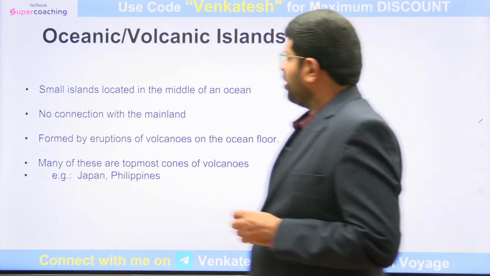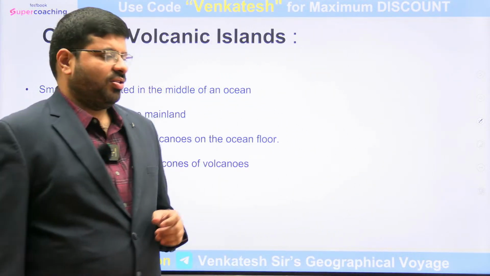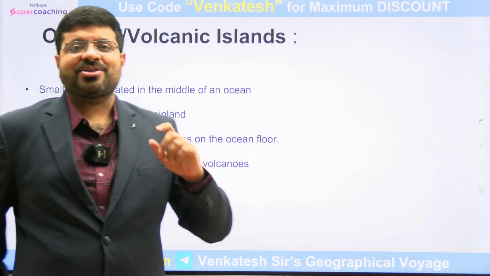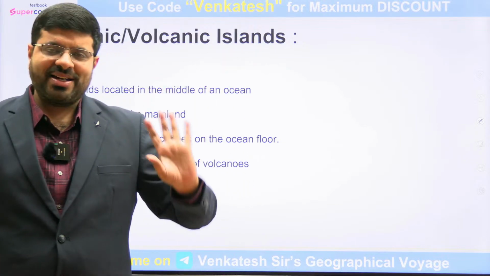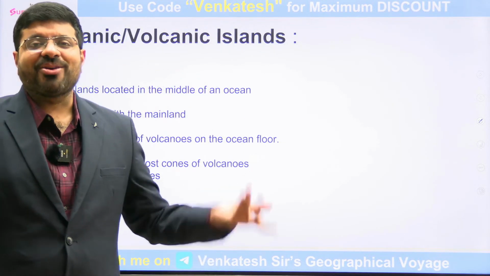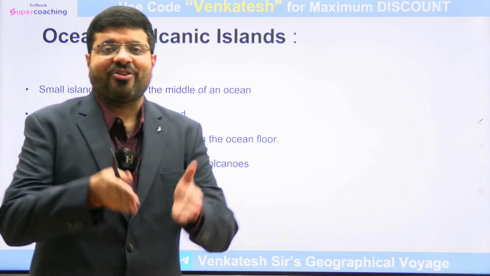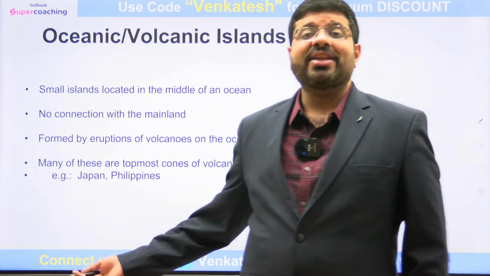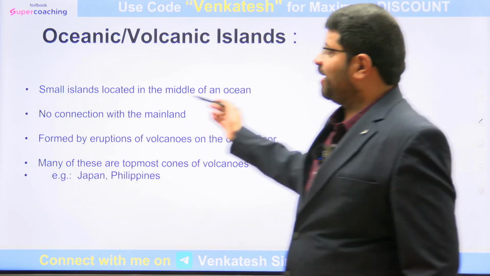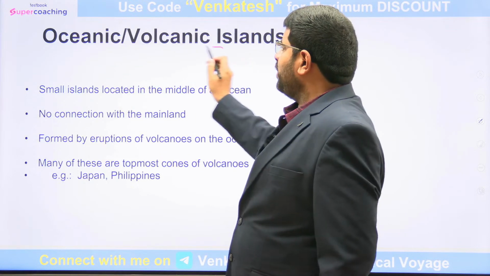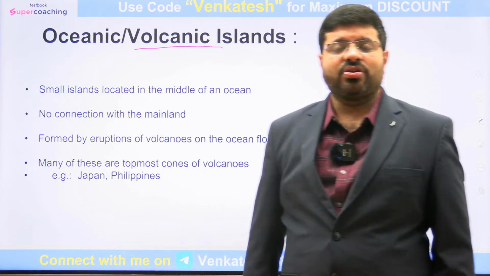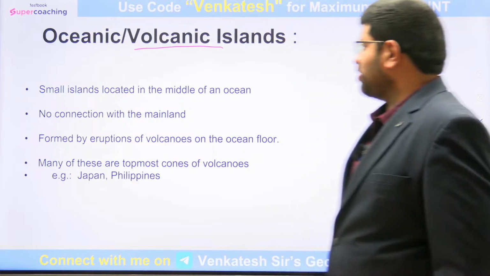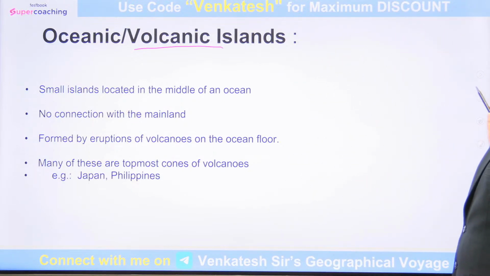Then volcanic islands. Now, there is nothing like an oceanic island as such, but typically they are associated more with the ocean rather than with the continent, that is the perspective. Our islands are formed in the oceans only. We don't find islands in the center of a continent. So, just like we have the word continental island, we are also giving a word oceanic island for this formation. How do you think the beautiful volcanic islands of Japan and others are formed? It is all because of volcanism. Let me explain this.